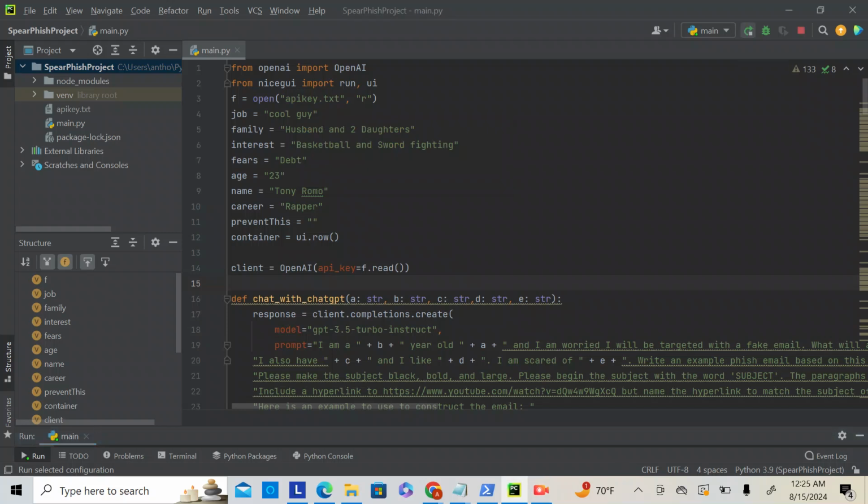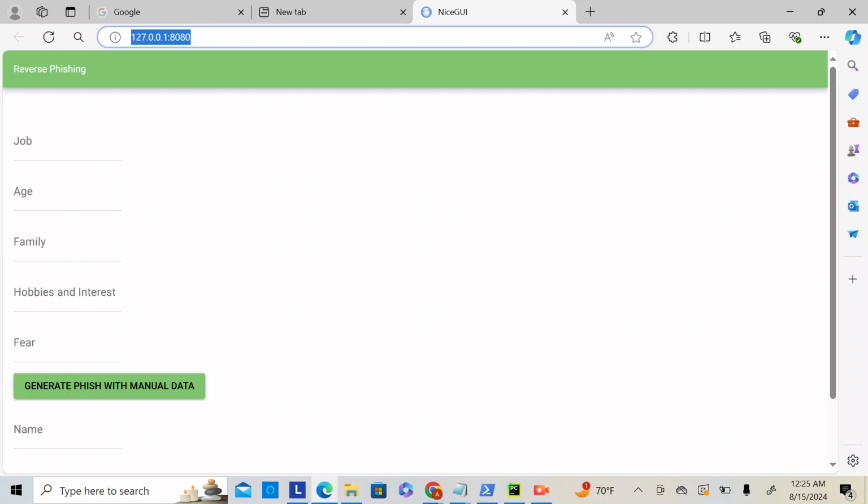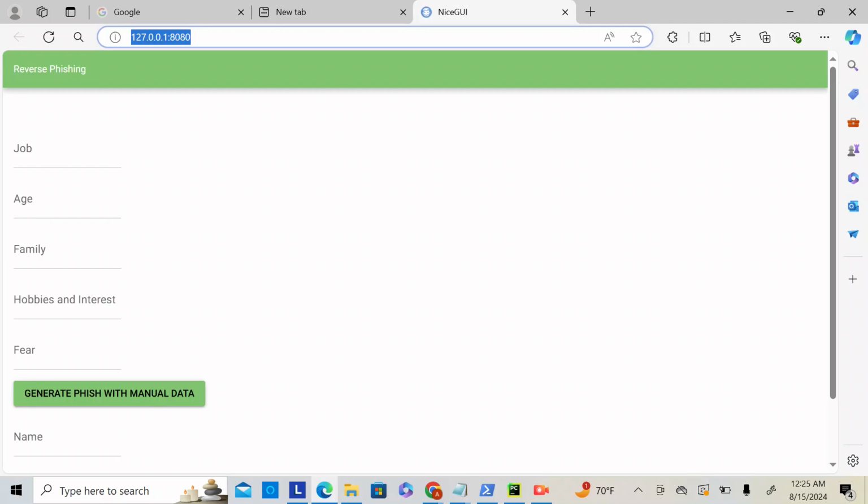So let's begin with a demo. I'm going to start the code up, and then it will come up. I have it running on my local workstation right now, my local computer.